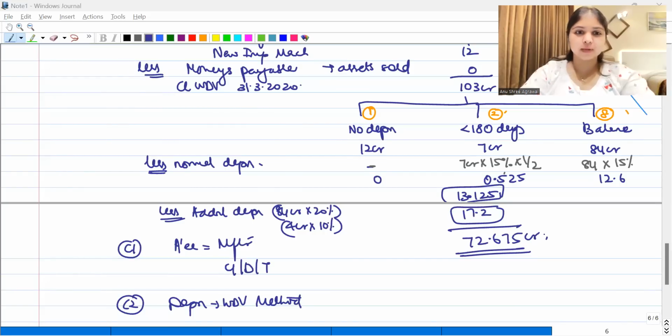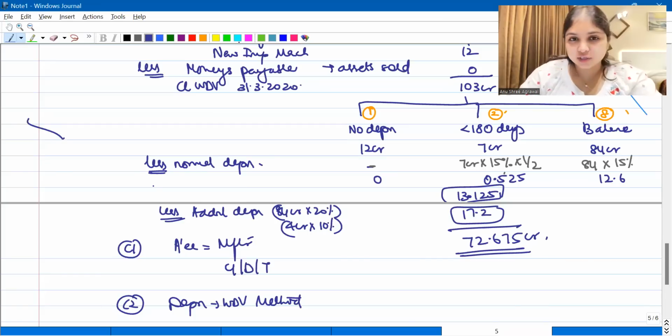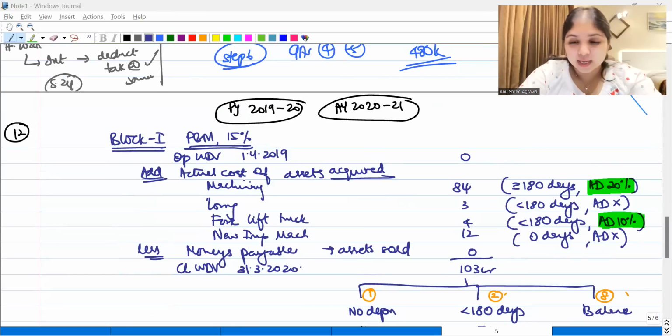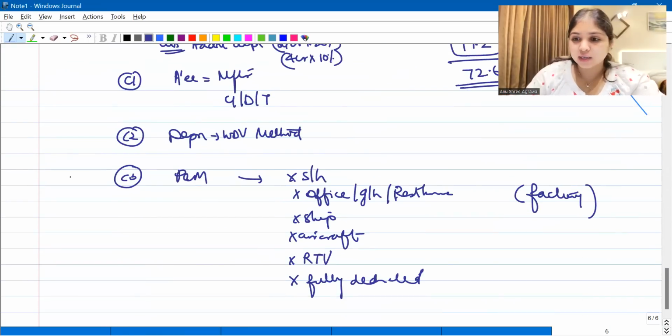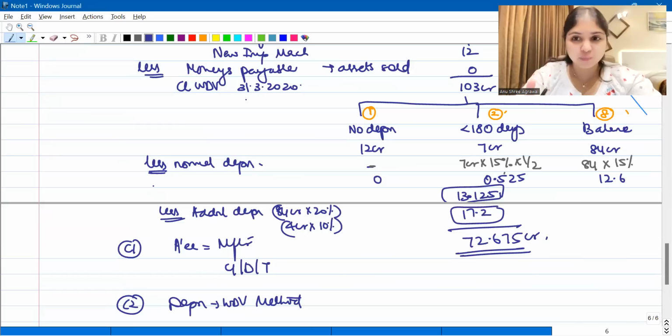Yeah. So this was our discussion regarding this question. So what is our learning through this question? Our learning is, number one, about additional depreciation. We have revised the whole of the additional depreciation provision. We have revised point number one.